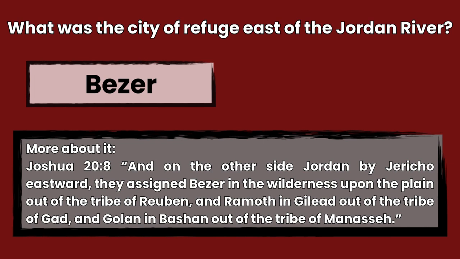The answer is Bezer, Joshua 20. And on the other side Jordan by Jericho eastward, they assigned Bezer in the wilderness upon the plain out of the tribe of Reuben, and Ramoth in Gilead out of the tribe of Gad, and Golan in Bashan out of the tribe of Manasseh.